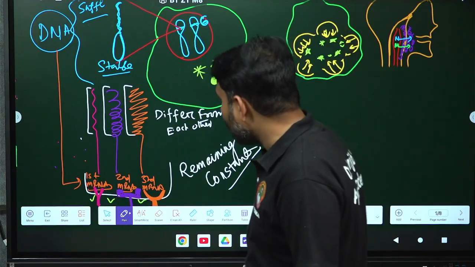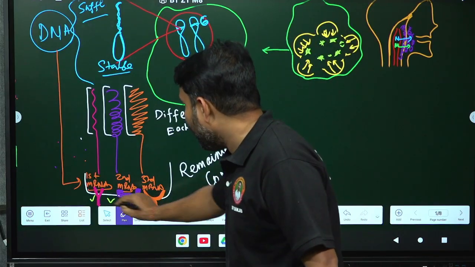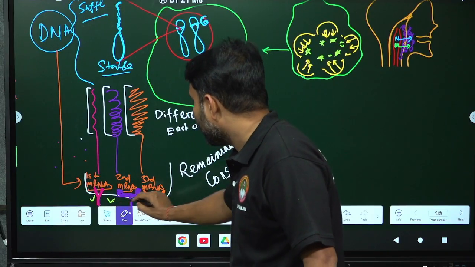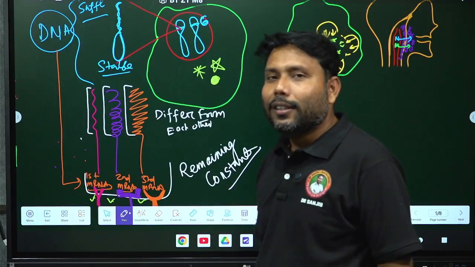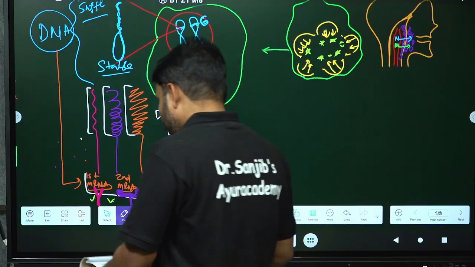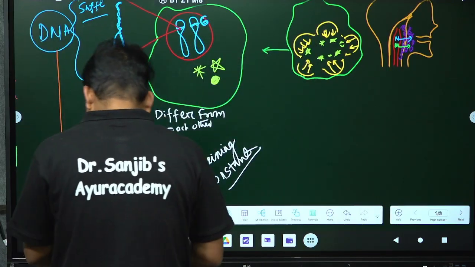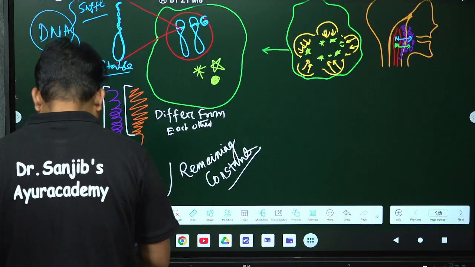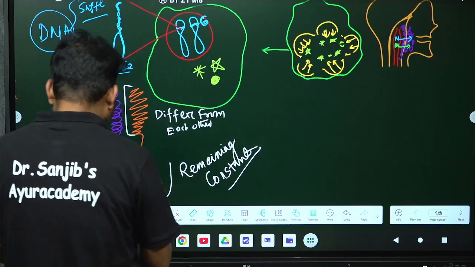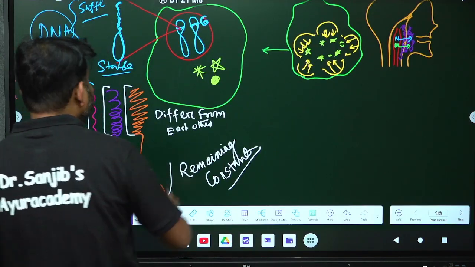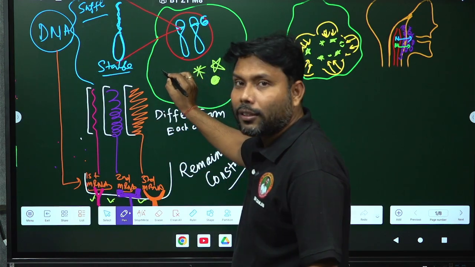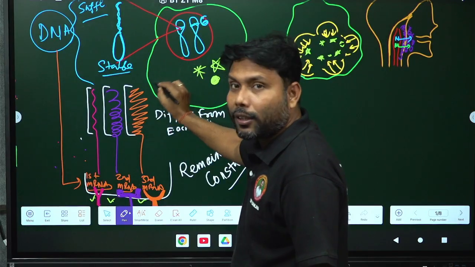So now suppose from these mRNAs, from these kind of proteins, one protein is getting fitted to the antigen of the macrophage. Suppose this is the antigen getting fitted to the macrophage, and these type of things or these type of proteins will come to the macrophage.